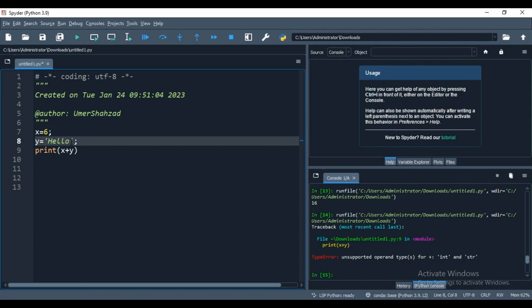Also you can use the hash in every line for multiple lines, or if you are commenting the whole code, you just use the triple quotes. There is nothing new. So variables, we are doing some more examples as well.